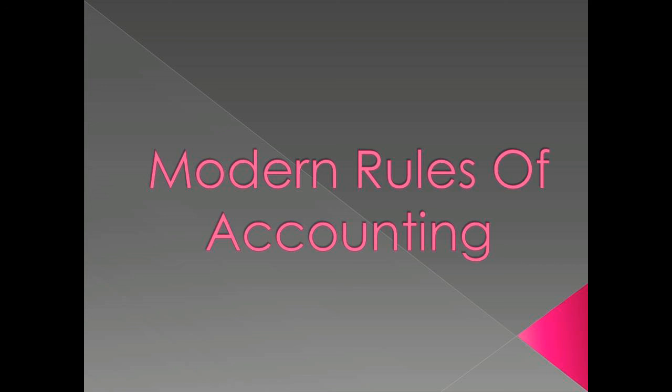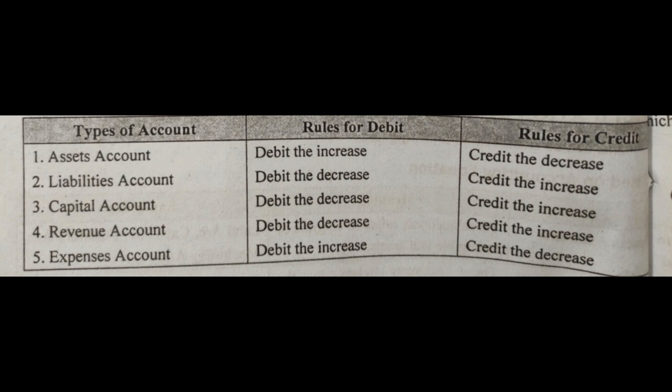The same rules are used for the capital account. Next is revenue account. If the revenue is decreased, it shall be debited, and if the revenue is increased, it will be credited. Expenditure account. If the expenditure is increased, it will be debited, and if the expenditure is decreased, it will be credited. The same rules are used for the withdrawal account.